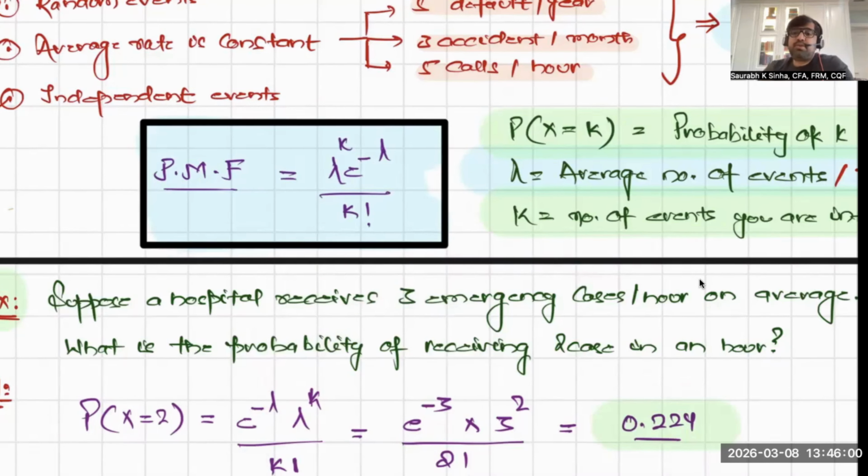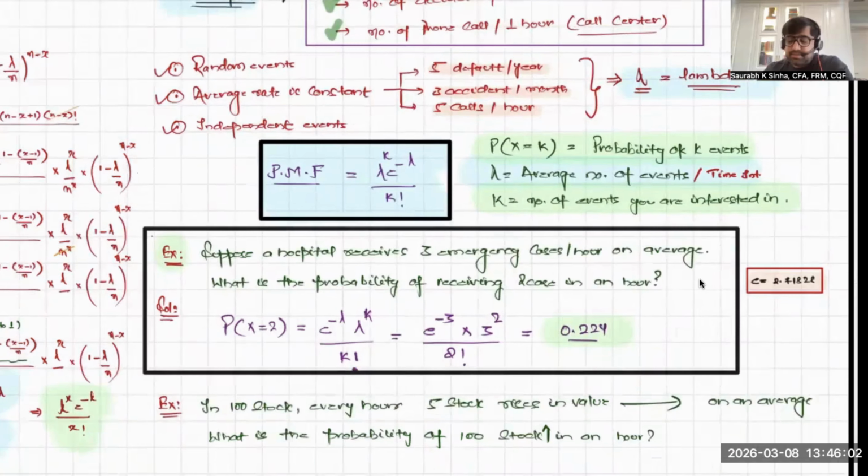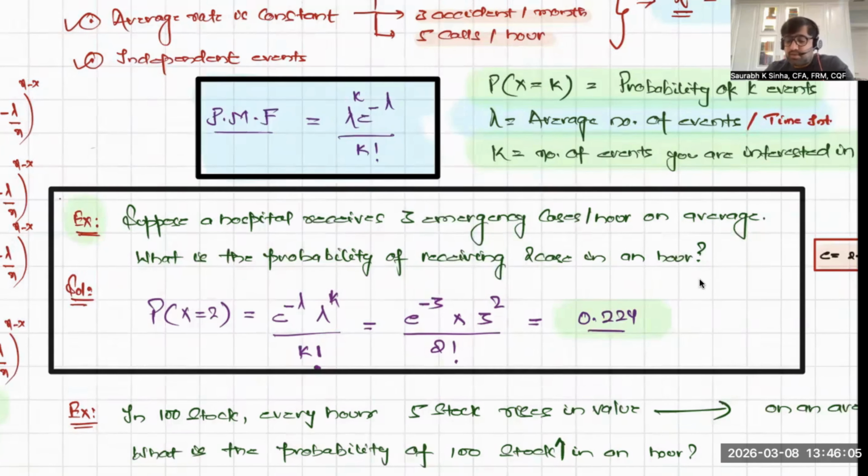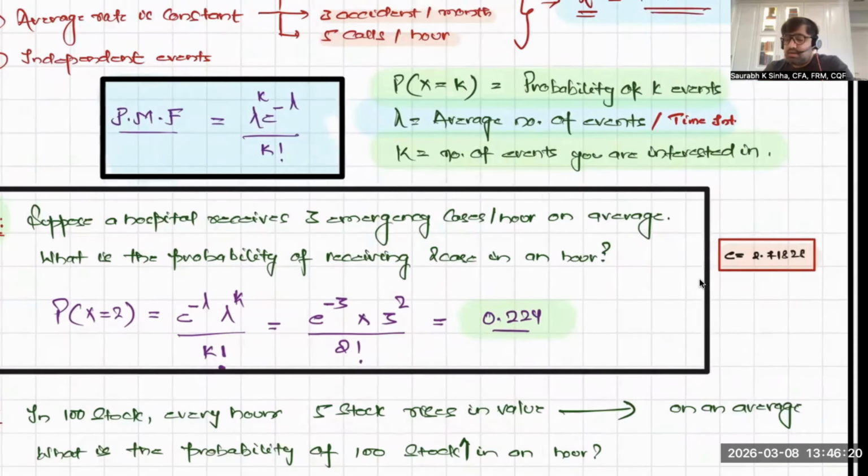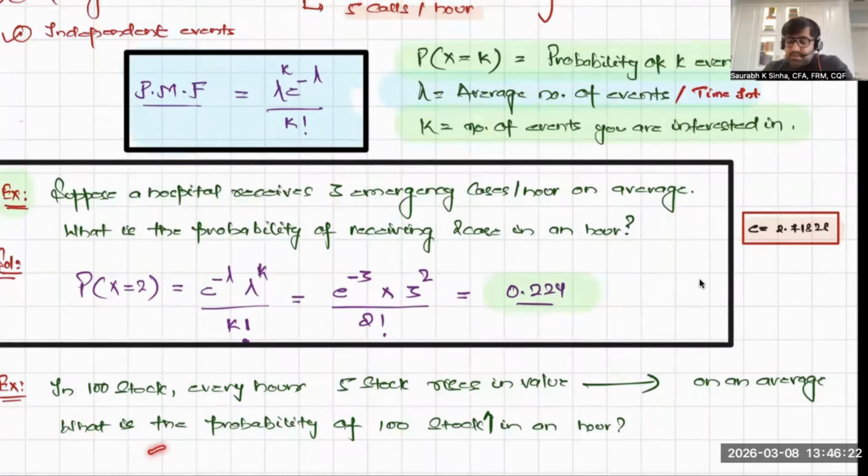Now, suppose you're interested in a finance application of the Poisson distribution, and I'm just taking a very simple application. If you're investing in, say, 100 stocks, that is your investable universe, and on average, 5 stocks rise in value every hour. What is the probability of 100 stocks rising in an hour? So, what is your lambda? 5. What is your k? 100. What is e? 2.71828. You substitute the values in this formula and you will get the probability.